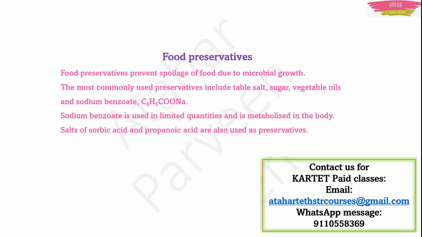See, gulab jamun, you make gulab jamun and keep it for 3-4 days outside, it will not spoil because of the sugar syrup in it. And if you make any chutney or pickle, anything like that, and you add much table salt in it, it will not spoil for 1 or 2 days even if you keep it outside. Or if you cook any vegetable with a lot of oil, then also it will not spoil.